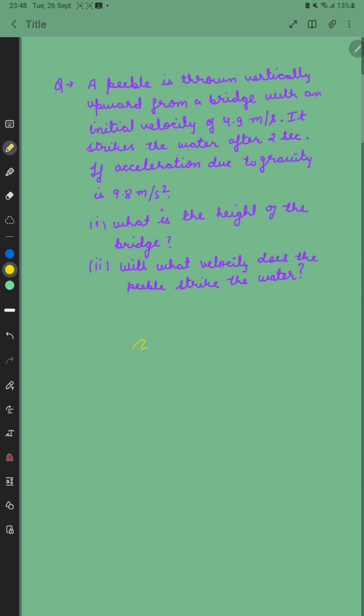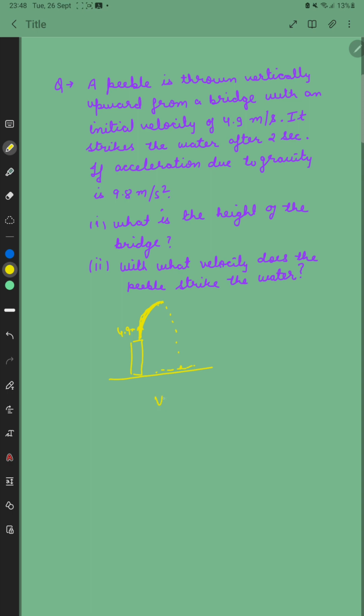Let's see the question here. As we know, all of you know the long methods, but I am solving this question with a trick. An upward velocity of 4.9 meter per second is given. It will go upward and then drop to the water. So first we will have to calculate the time.